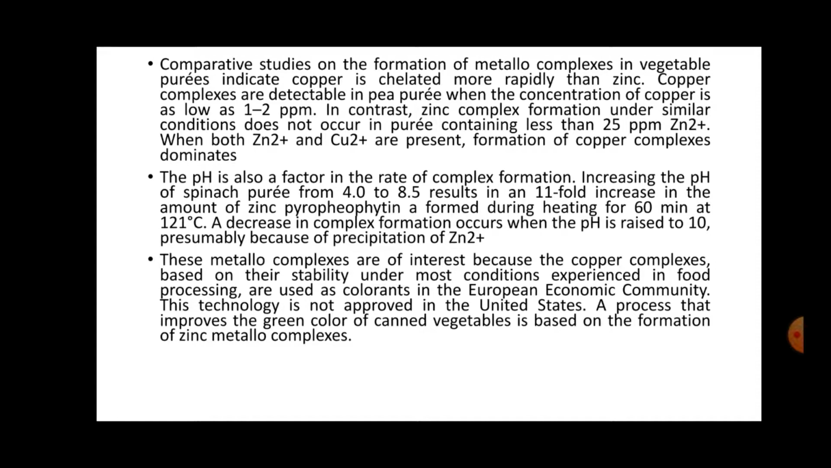The pH is also a major factor in the rate of complex formation. Increasing the pH of spinach puree from 4 to 8.5 resulted in an 11-fold increase in the amount of zinc pyropheophytin formation, and a decrease in complex formation occurs when the pH is raised to 10, because a higher or more basic pH leads to precipitation of the metal ions.